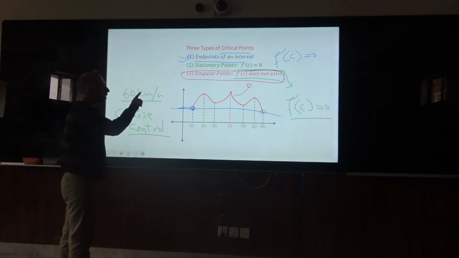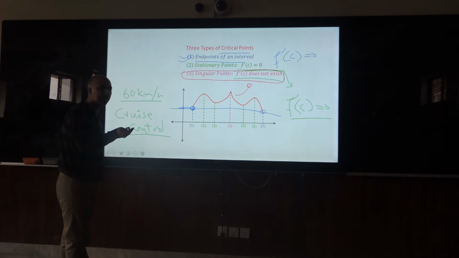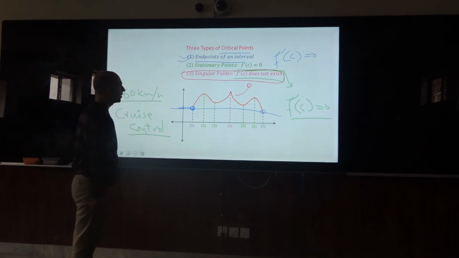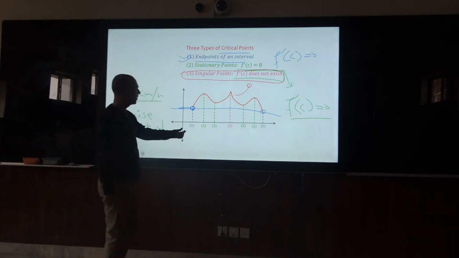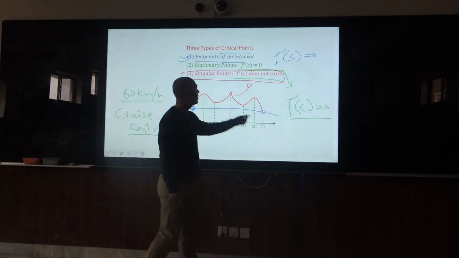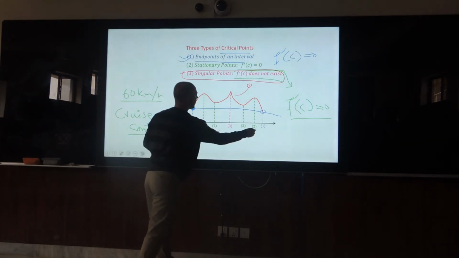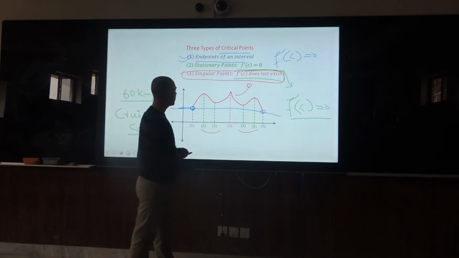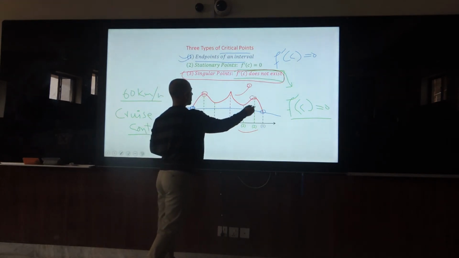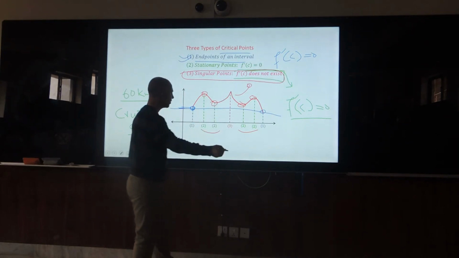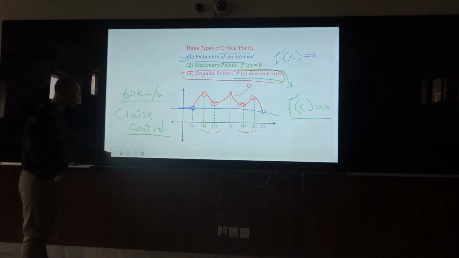After smashing into something, the car may stop. There is no change after that, so this type is not categorized as a critical point. See, this 1 and this 1 represent the endpoints. 2 represents the stationary point, a stable point, where the car is at almost the same speed. And 3 is a sharp turning, so whatsoever, it's a singular point.